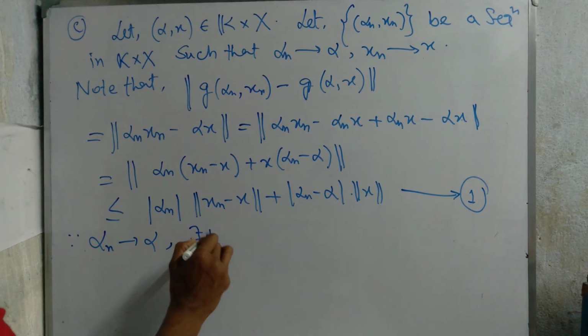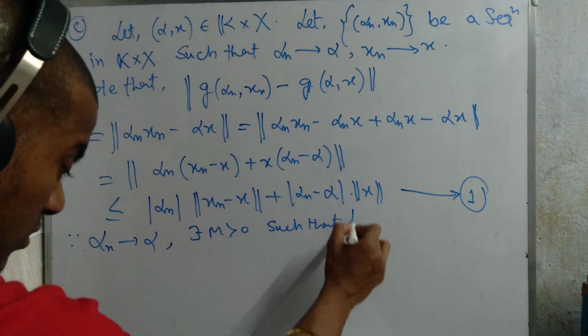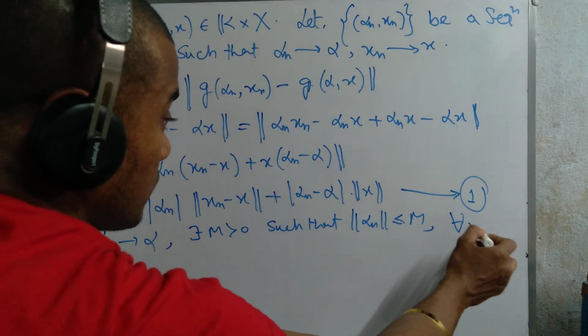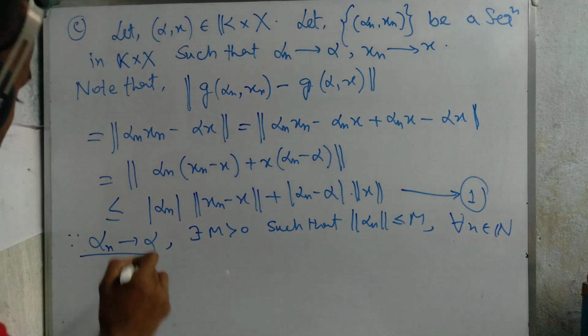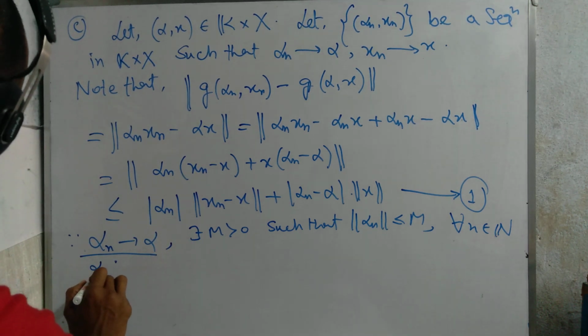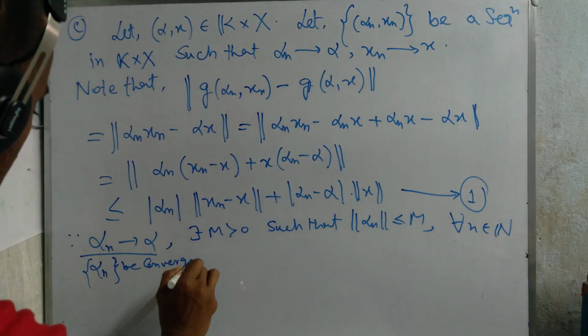Then there exists M greater than 0 such that mod of alpha_n is less than or equal to M for all n belongs to natural numbers. Sorry, if alpha_n tends to alpha, that means alpha_n is a convergent sequence.